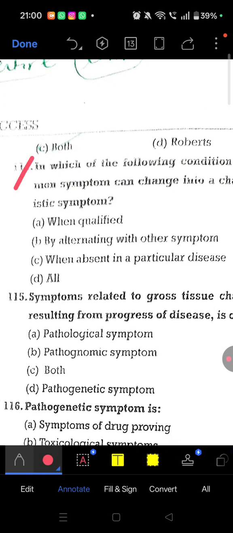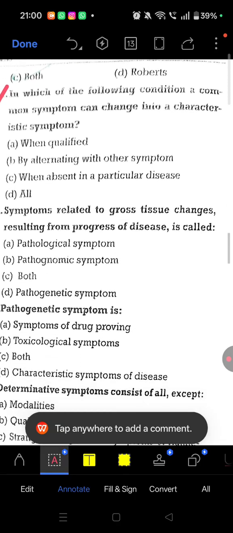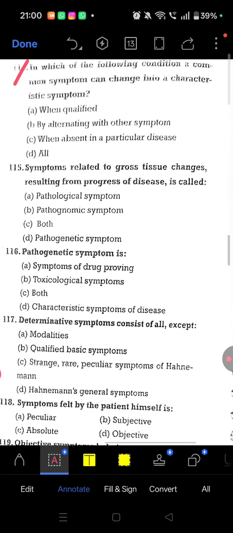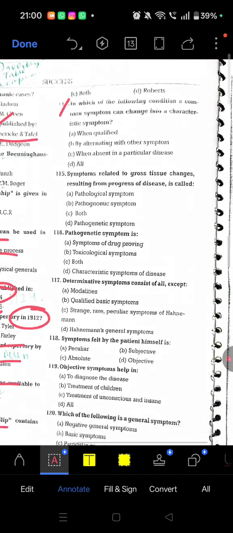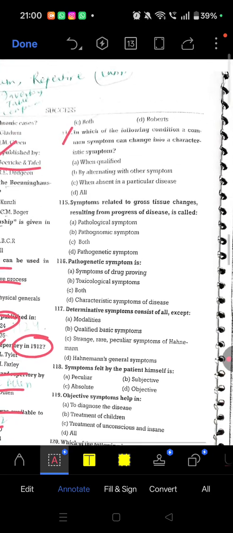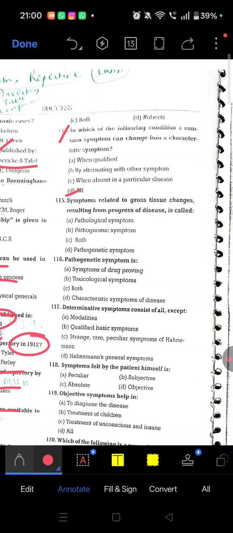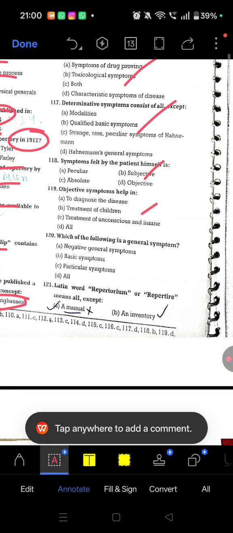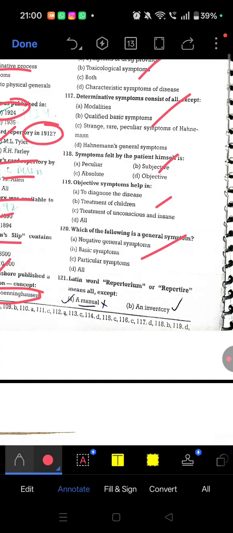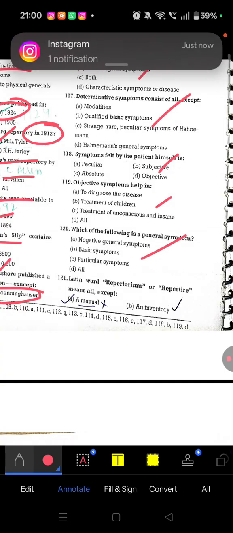114. In which of the following conditions can a common symptom change into a characteristic symptom? The right answer is D: when qualified by alternating with other symptoms, or when absent in a particular disease. Questions 115, 116, 117, 118, 119 and 120, I am leaving these questions. So you do them by yourself.